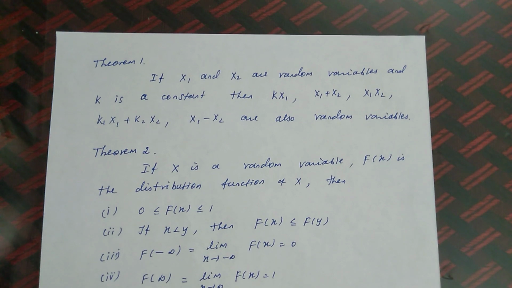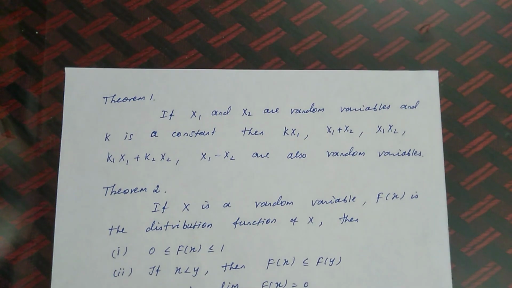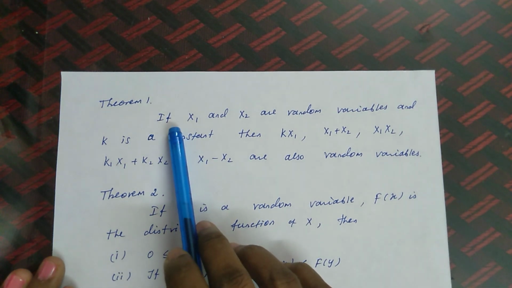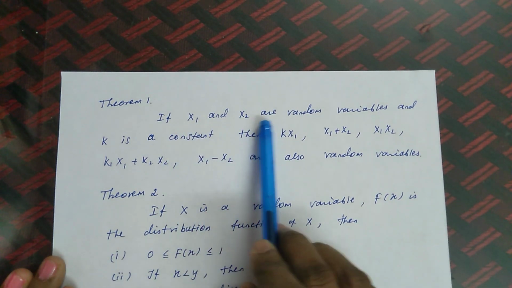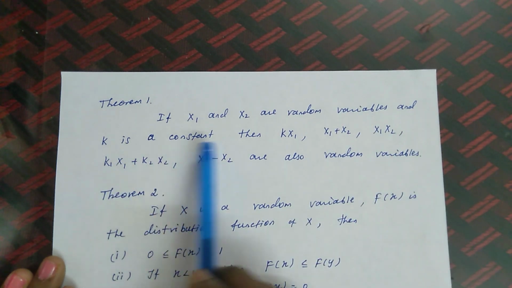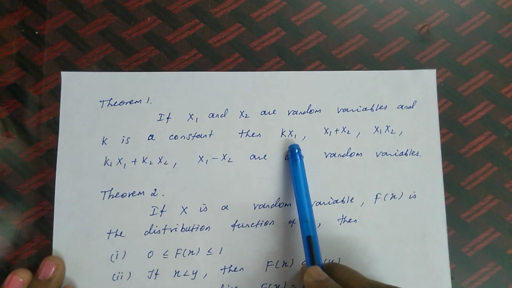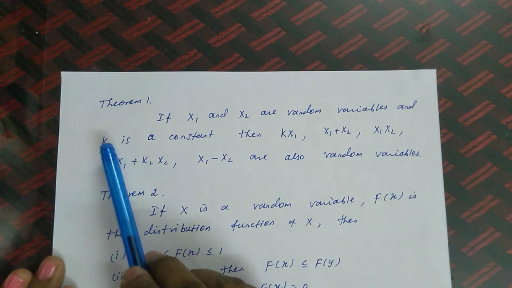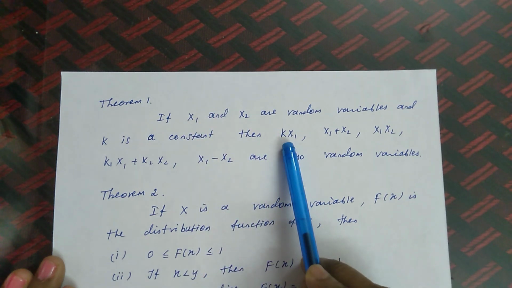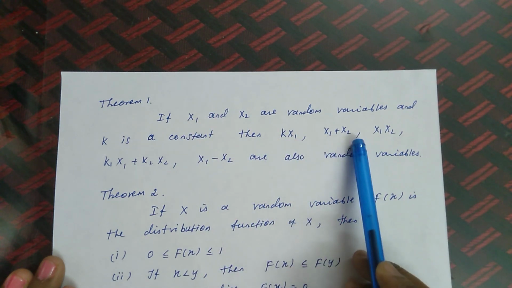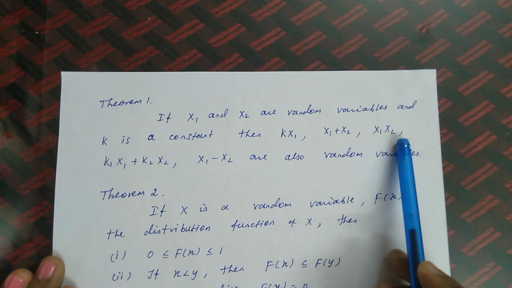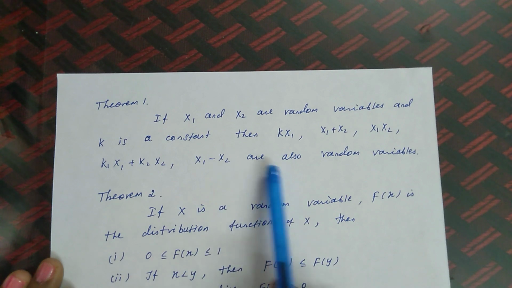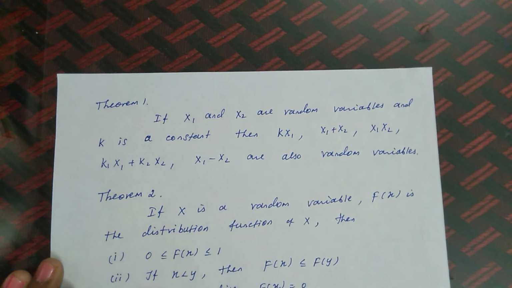Okay. Now there are very important theorems under the discrete random variable. These two theorems are very important. What are they? Theorem 1: if x1 and x2 are random variables and k is a constant, then kx1, that means the first random variable multiplied by the constant k, and x1 plus x2, x1 x2, k1 x1 plus k2 x2, and x1 minus x2 are also random variables. This is the first theorem.